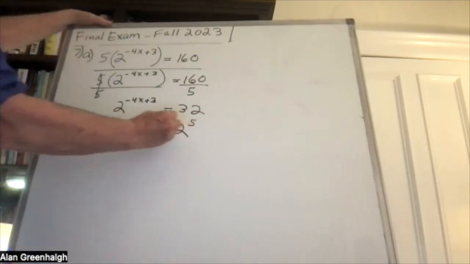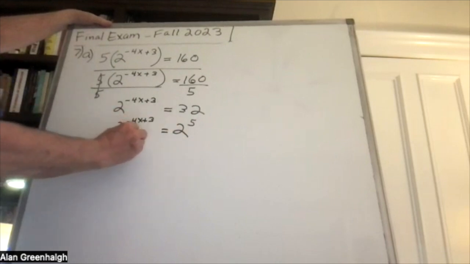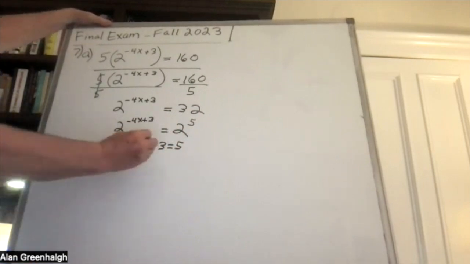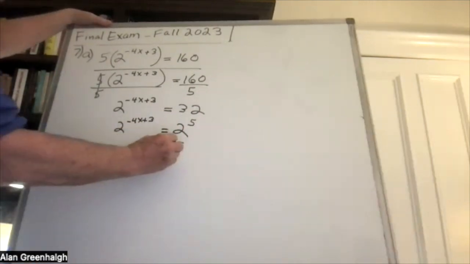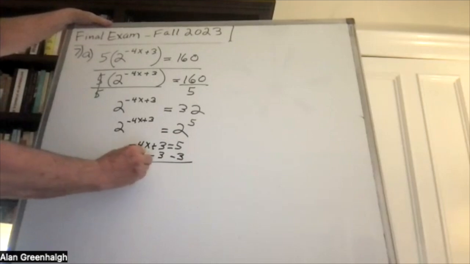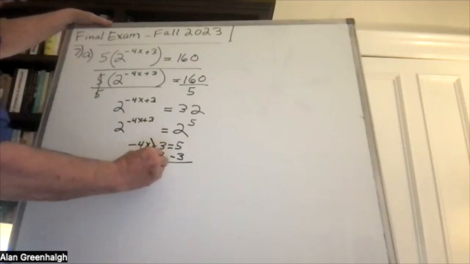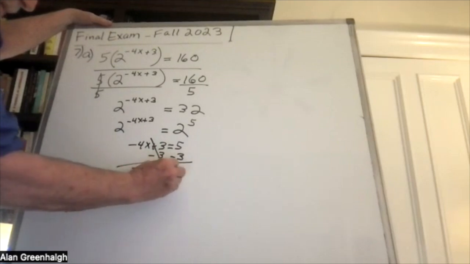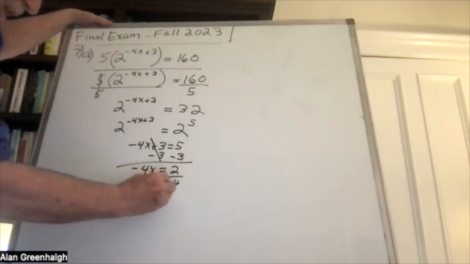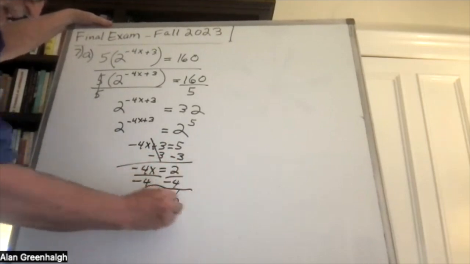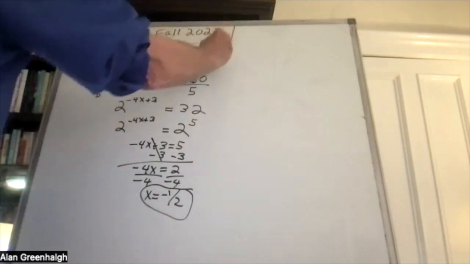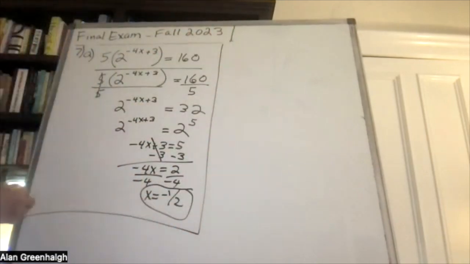If the bases are the same, then set the exponents equal to each other, which I just did there, and then solve for x. So you get -4x is equal to 2, divide by -4, and x is equal to -1/2. That's the answer to that part of question 7.